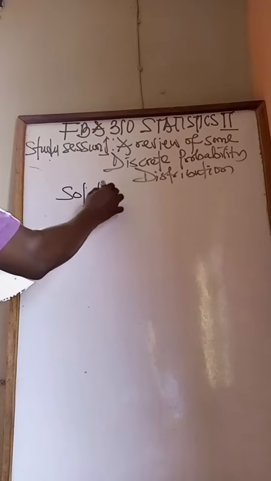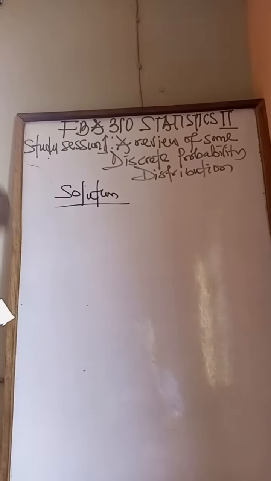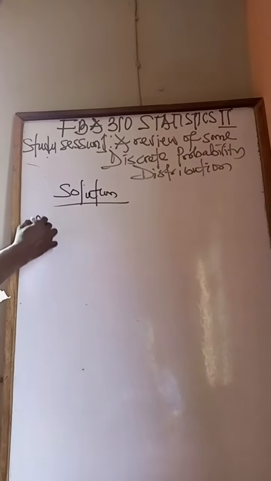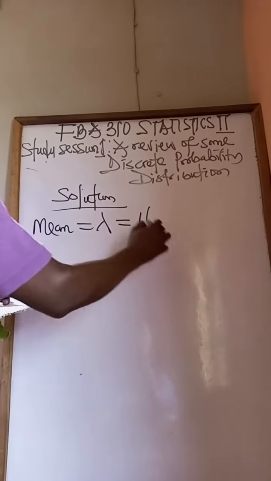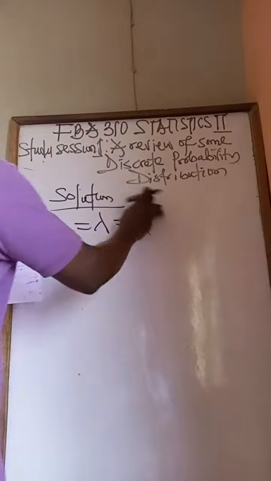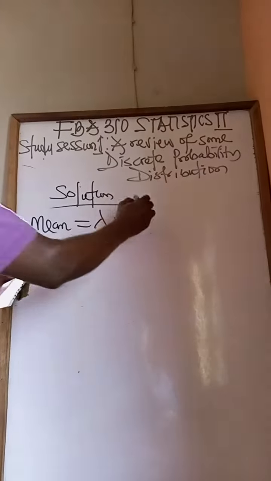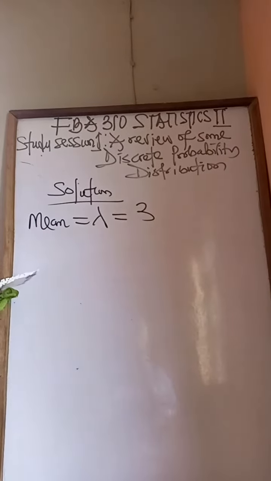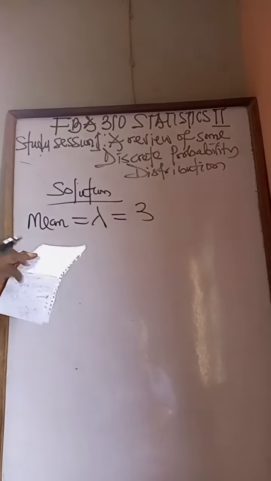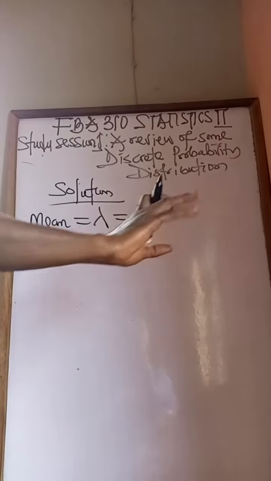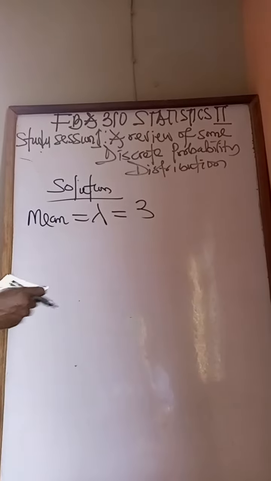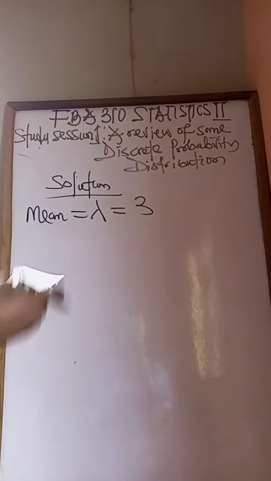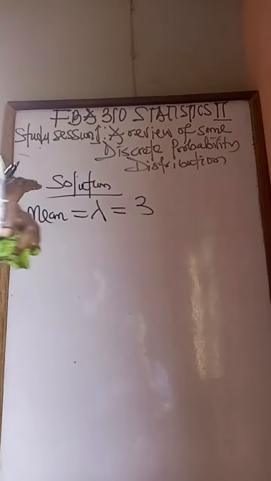Solution. One of the characteristics of Poisson is that our mean equals lambda, which is also equal to mu. But let's just use lambda. So the value of the mean we are given in the question will now be 3. The 1,000 they gave us is just to be left by the side. We are going to apply that figure later at the end of the question. Now, they said find the approximate number of vehicles with no accident, meaning 0.